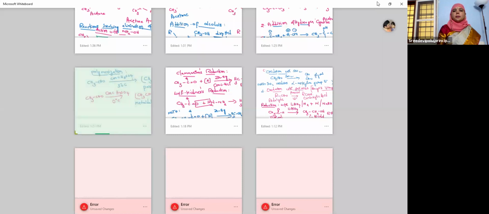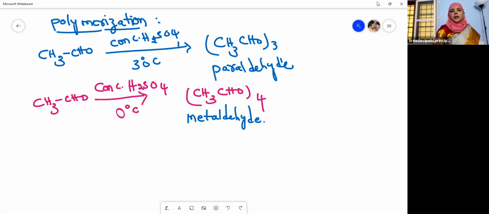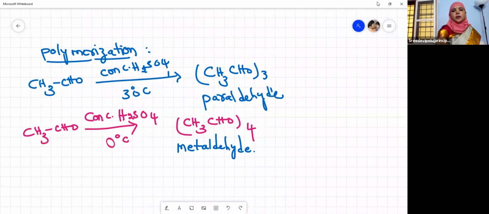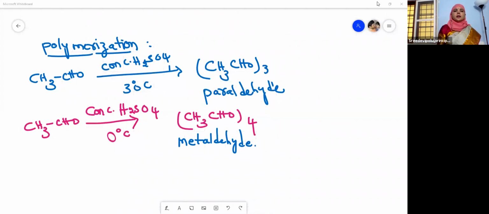So this is a polymerization reaction of aldehydes, children. Aldehydes will undergo polymerization. Polymerization means a large number of simple molecules combined together to form a giant compound, a big compound called a polymer. And this phenomenon is called polymerization.